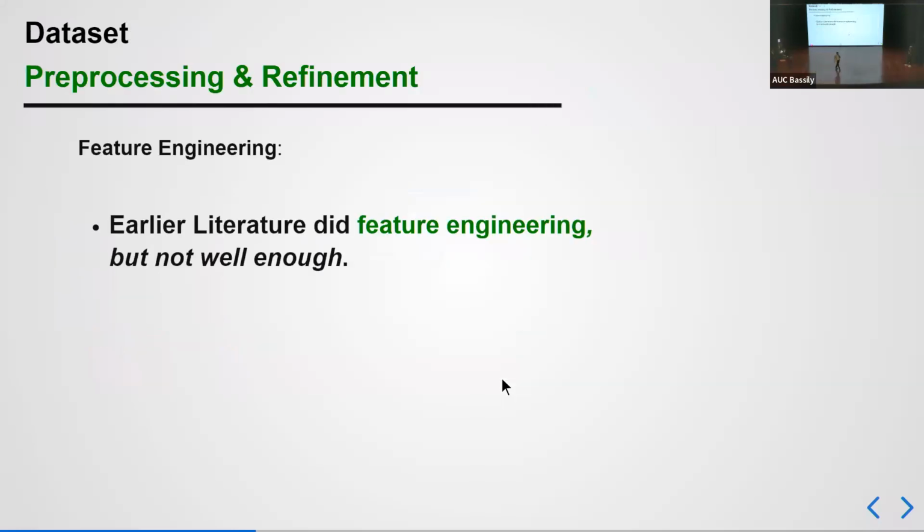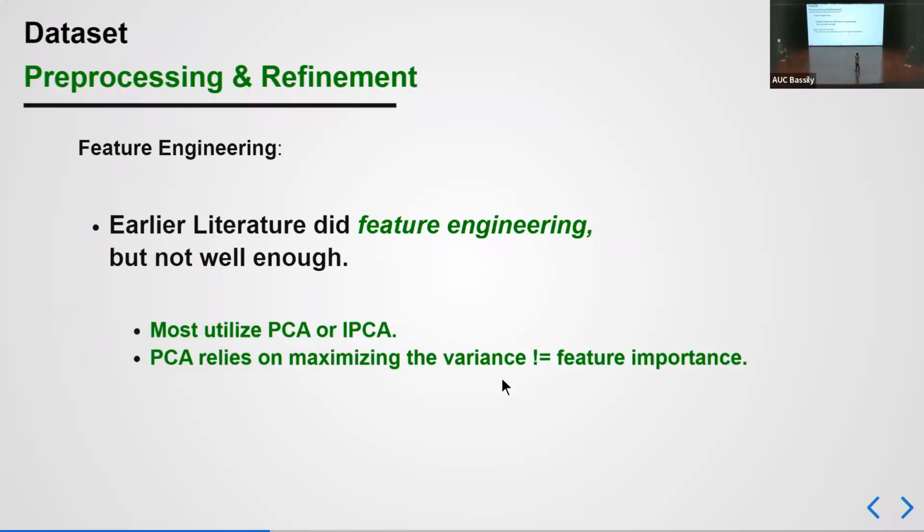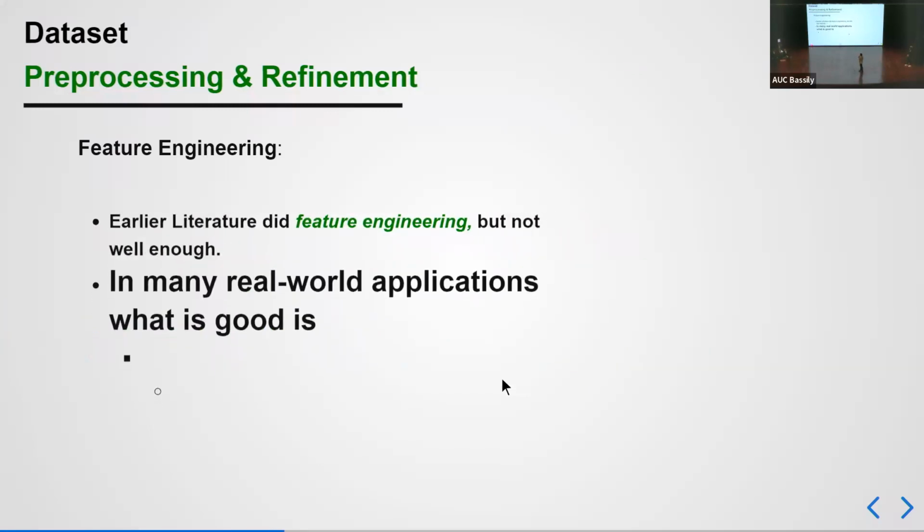Okay, also let's go quickly on this feature set. In order to have a good and perfect model, you need to do a lot of feature engineering. And literature already did feature engineering, but they didn't do it well enough. They mostly utilize principal component analysis and other mathematical features that rely on variance to define the important features, and that's not by design how real-world applications do.